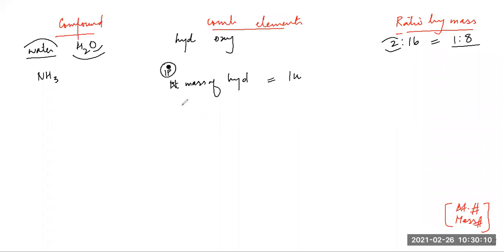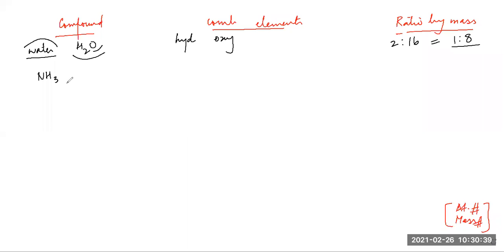Now oxygen, in oxygen there are 8 protons and 8 neutrons. So what is the mass number of oxygen atom? Mass number of oxygen atom is 16. And what is the atomic mass of oxygen? That is 16 u, and hence 2 is to 16. Got it? 1 is to 8. This will be more clear when we do more like this.